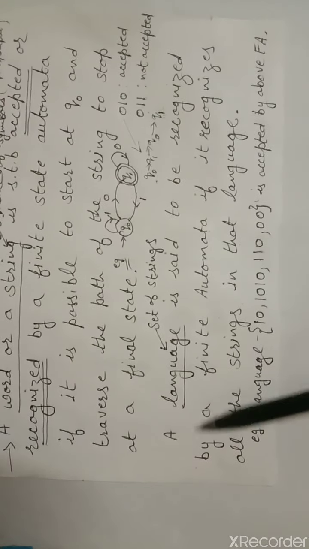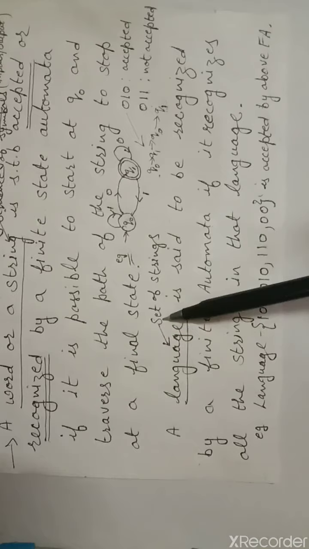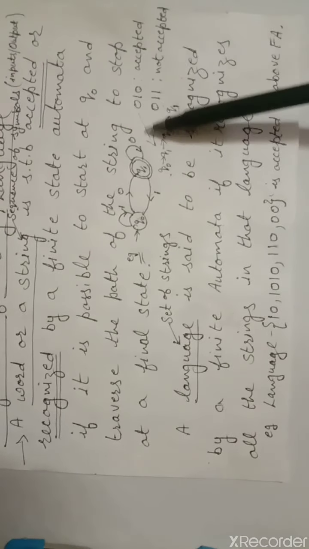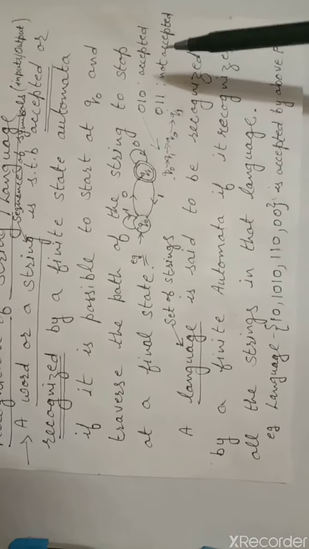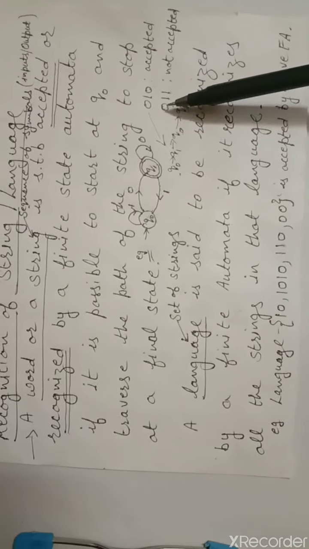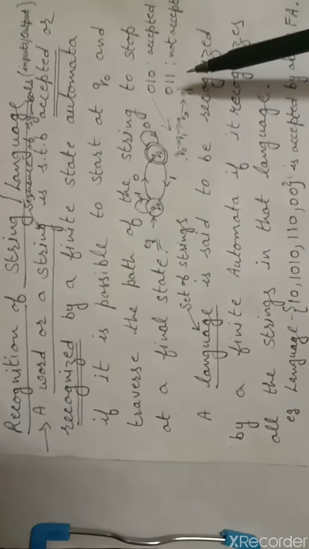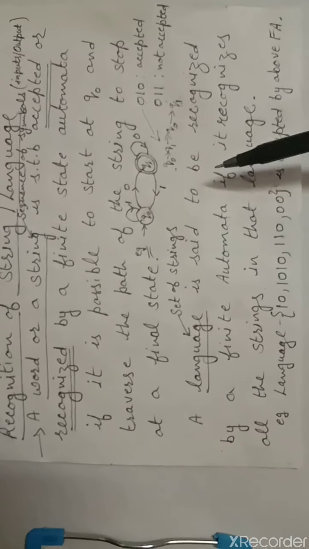Next, language. A language means a set of strings. When we write different strings in a set, they may be of different lengths. Some strings may be of length 2, some of length 3. So it is a collection of strings.